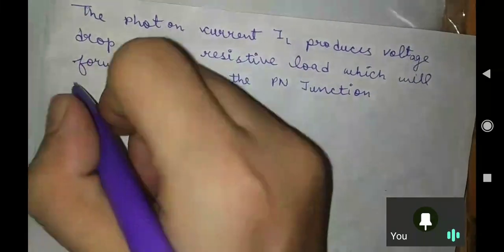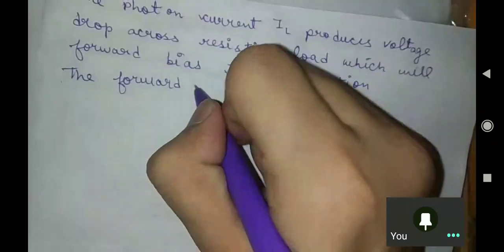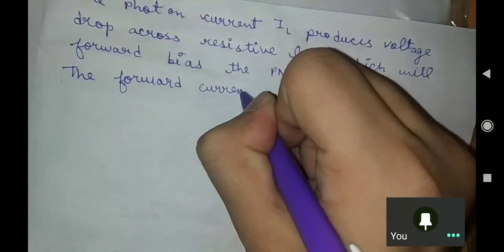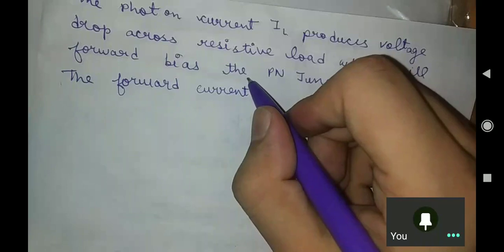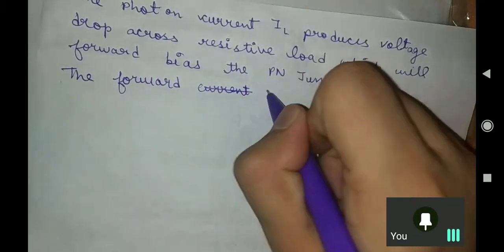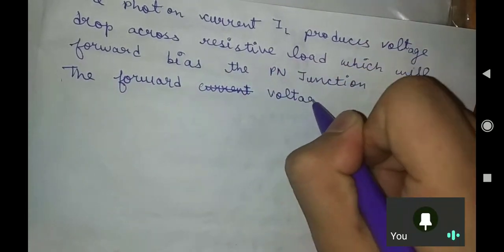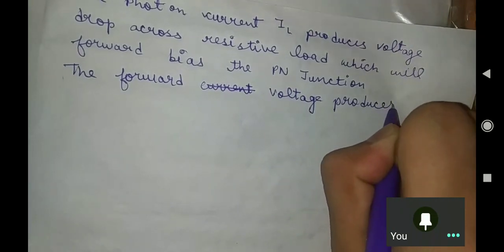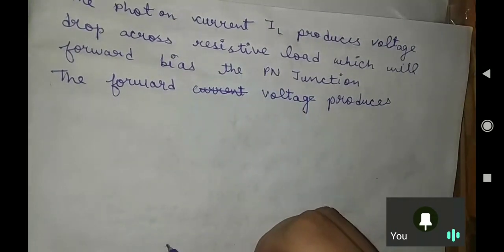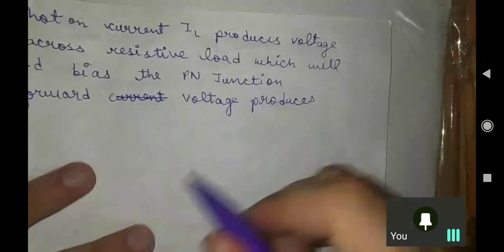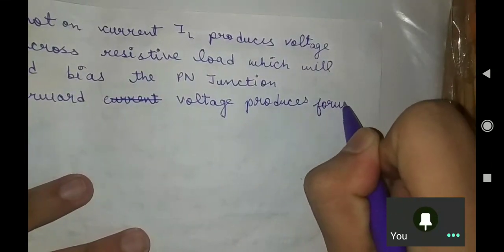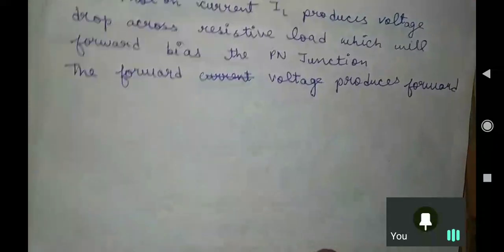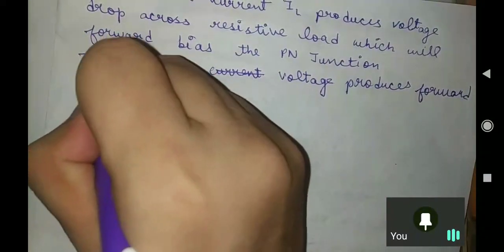Next, the forward current, or you can say forward voltage, produces forward current. The forward current IF is produced due to that voltage.